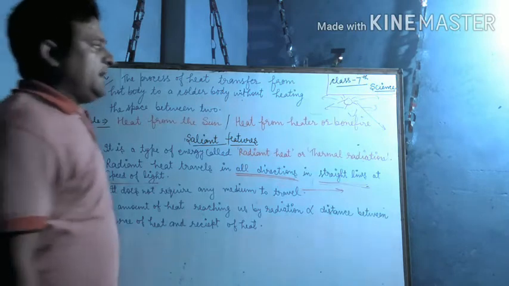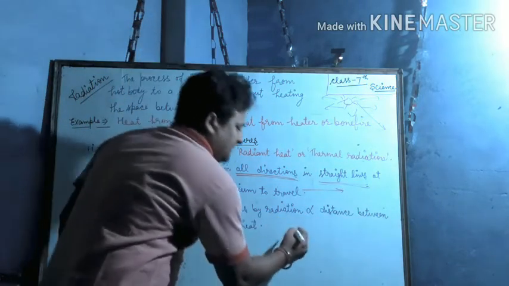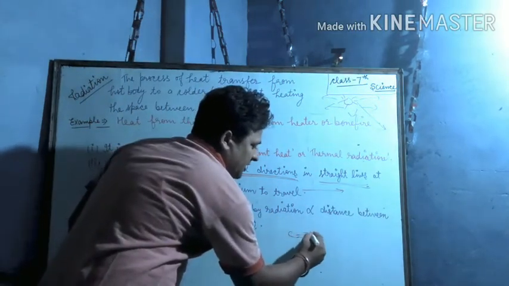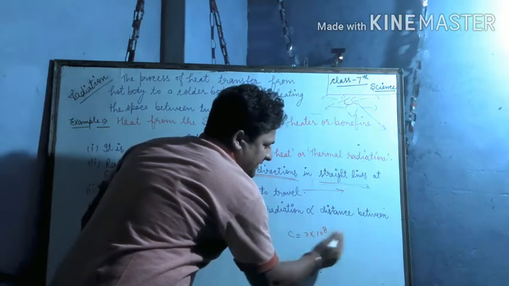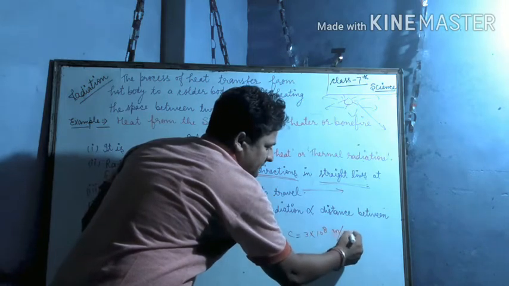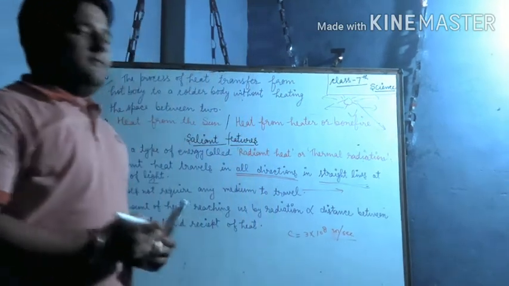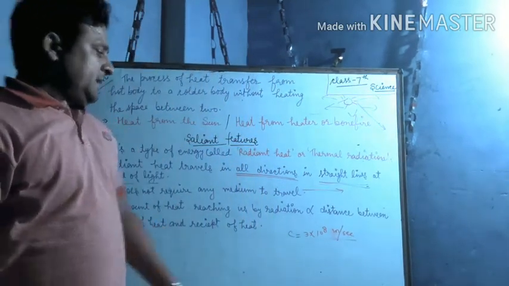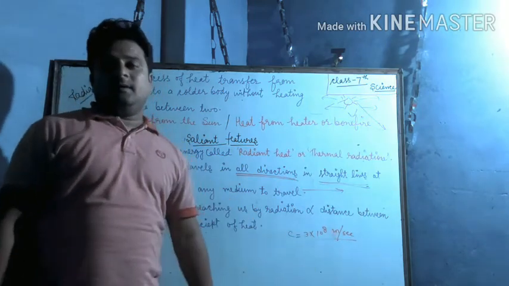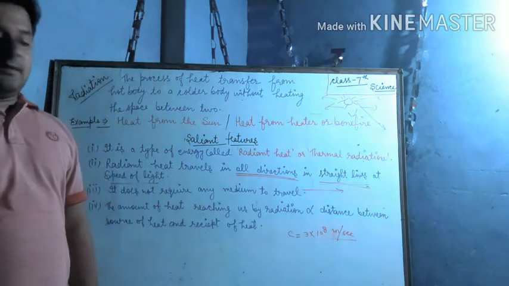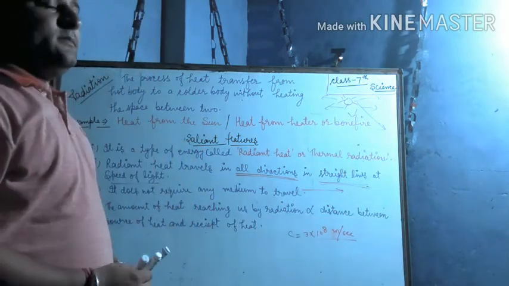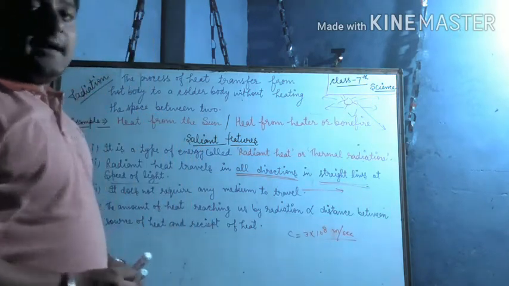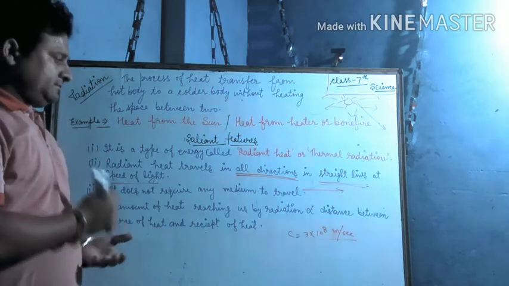What is the speed of light? The speed of light, c, is equal to 3 into 10 to the power 8 meters per second. It means in 1 second it travels 3 lakh kilometers.